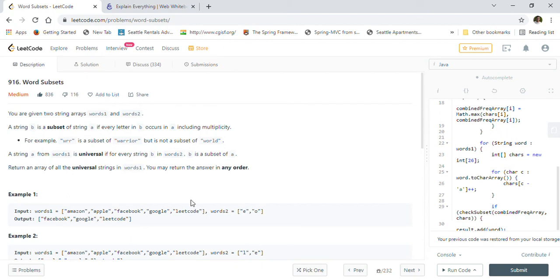Hi friends, welcome back. Today we are going to solve LeetCode problem 916, Word Subsets. This is an important problem. This is an interview coding question which was previously asked by Amazon and Google. So we will go through the problem description and a few examples and understand how we can formulate the solution for this problem.